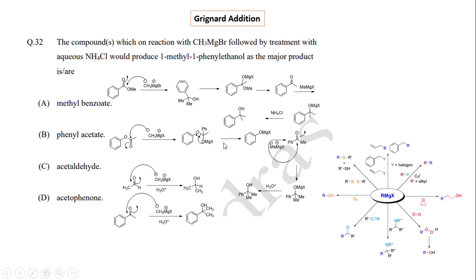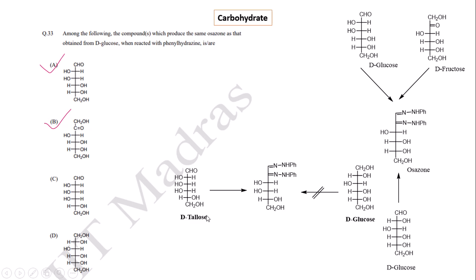Similarly, phenyl acetate also reacts with methyl magnesium halide to produce 1-methyl-1-phenyl ethanol, but acetaldehyde cannot produce the desired product, and acetophenone can also produce 1-phenyl-1-methyl ethanol. So methyl benzoate, phenyl acetate and acetophenone are the correct options. That is, options A, B and D are correct.